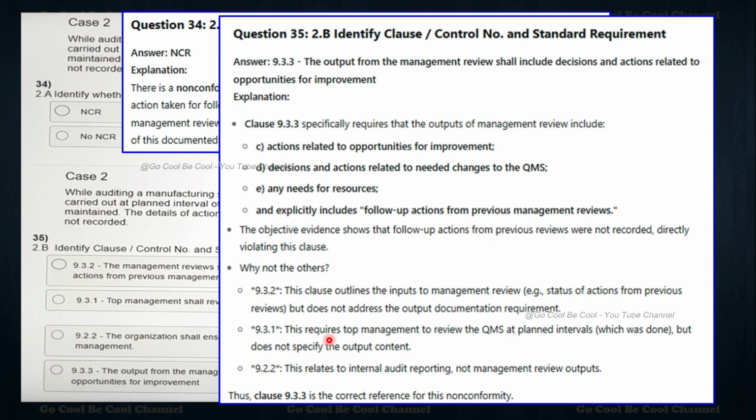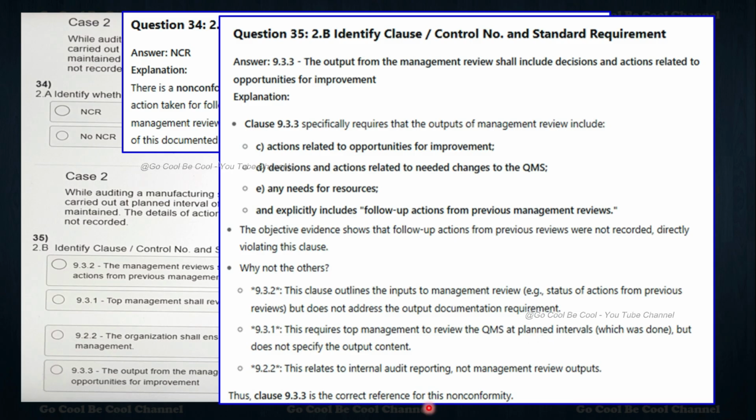So why not the others? That we have to understand, my dear friends. Please take care. 9.3.2 outlines the inputs to the management review. What I said was, carry out management reviews. But the example, status of actions from the previous record, does not address the output documentation requirement. 9.3.1 requires top management to review the QMS at planned intervals, which was done, but it does not specify the output content. 9.2.2 relates to internal audit reporting, not management review output.